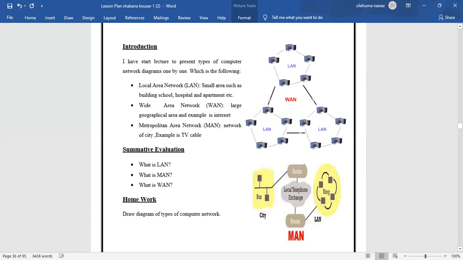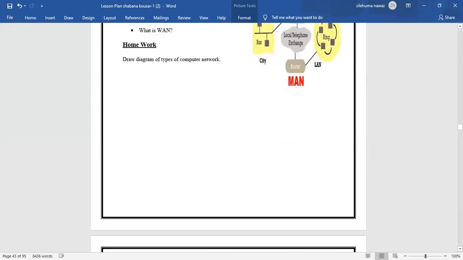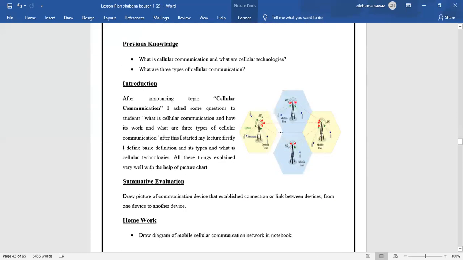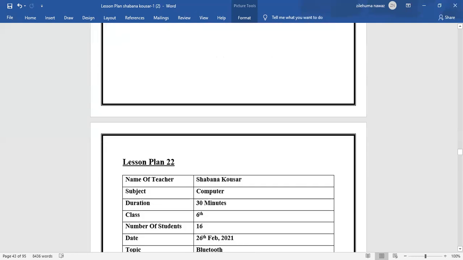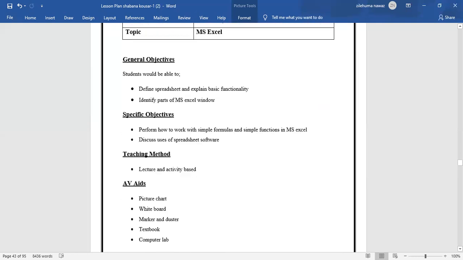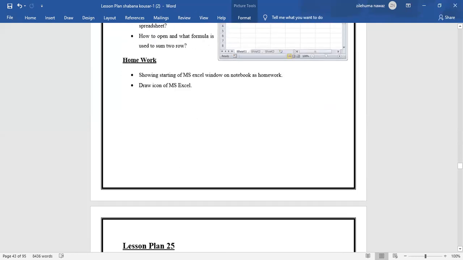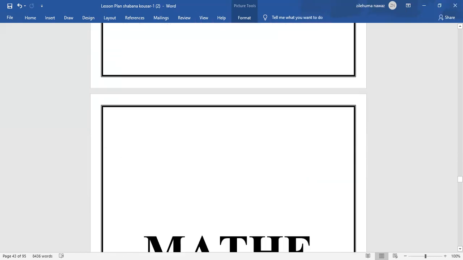Okay, so you can see here it is an introduction, here it is summative evaluation, and in place of the whole presentation, I just put some flow sheet charts and all these things, because it's your lesson plan, it's not your presentation. So don't stuff it with extra presentation. And like this, the next, the third one, is for the maths. I have made it for the maths.